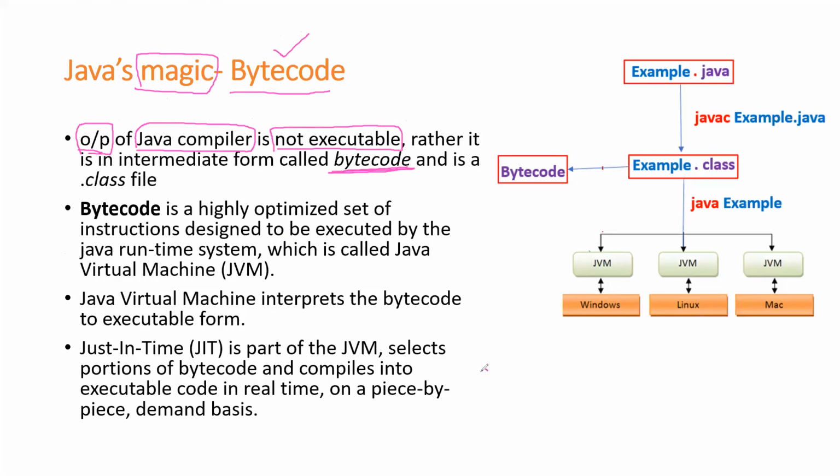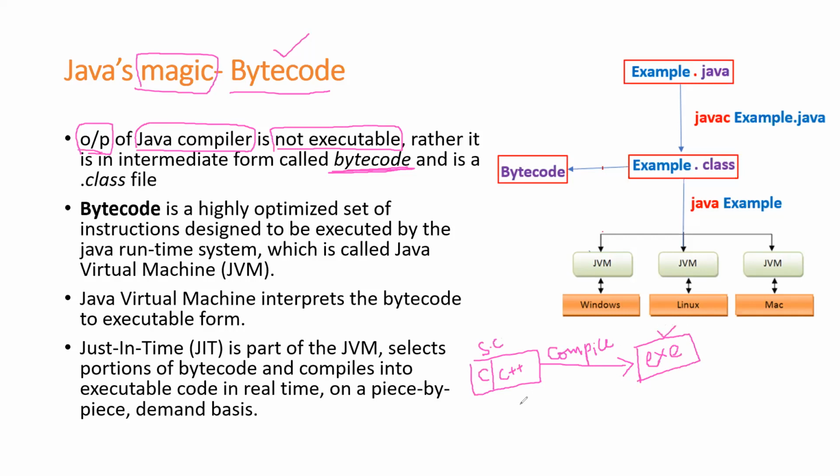Let us consider C or C++. When you write a C or C++ program, we call this source code. When you write the program, you compile it. Once you compile the program, you get an exe file. We call this exe file an executable file, and this executable file you can run.